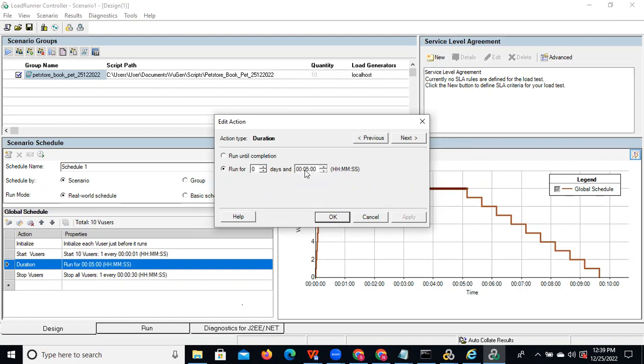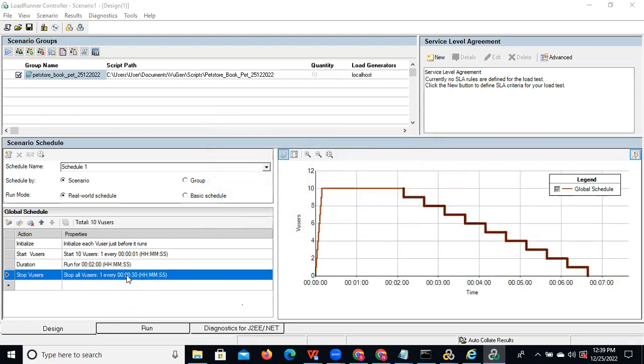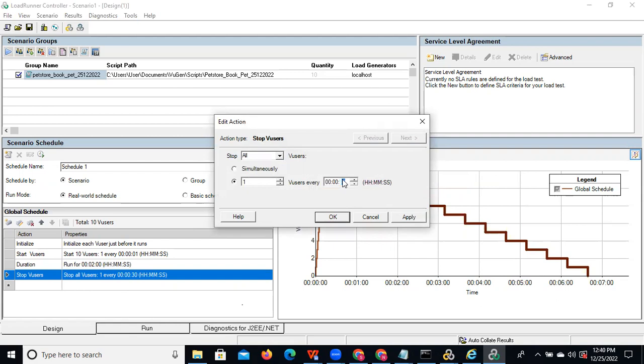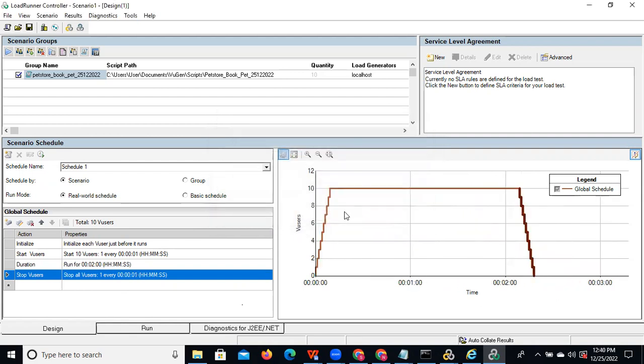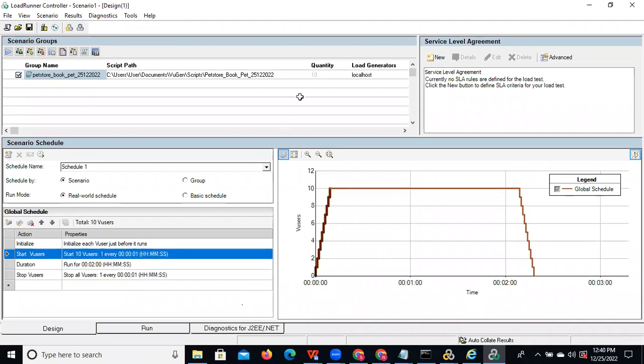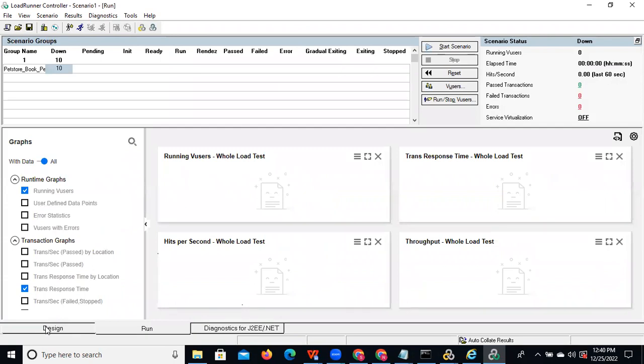Again, we are doing the duration. Duration is nothing but how long we want to execute: 2 minutes. We are just designing the scenario: how many users and how much duration we want to execute. Now you can observe 2 minutes and a total of 10 users. I'm executing this for the pet store application. So in the design part, you can do that only. In the run part, once design is completed, you can click on start scenario, then your test will be started. See how many users it is executing: 10 users.